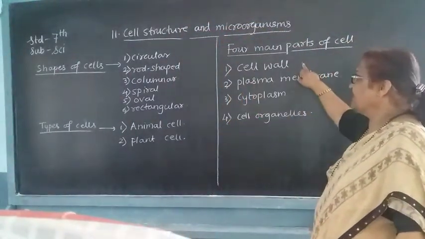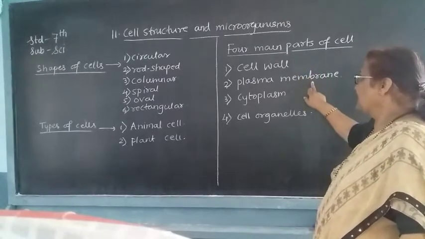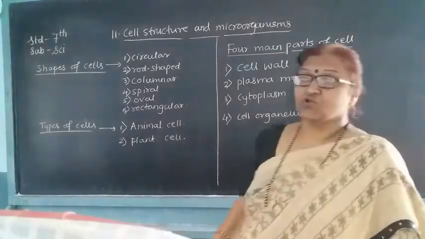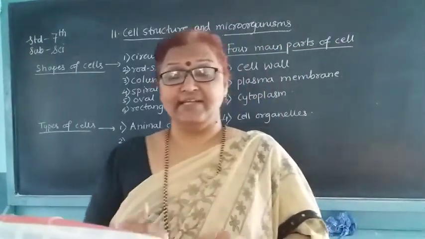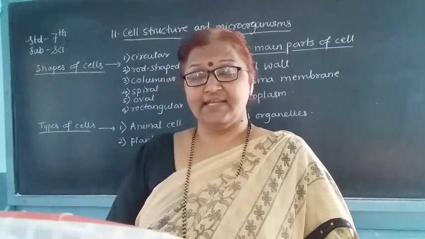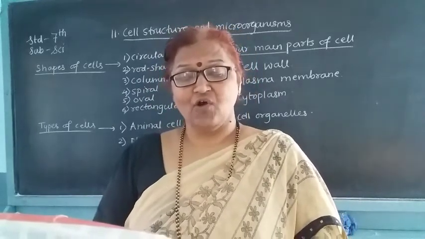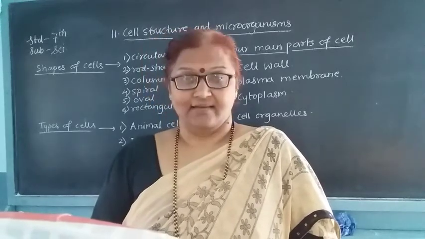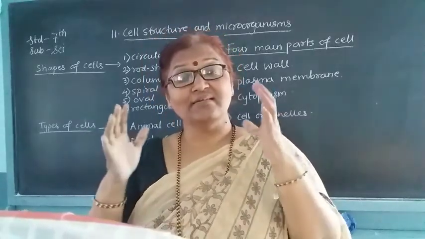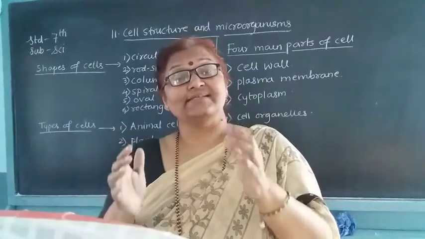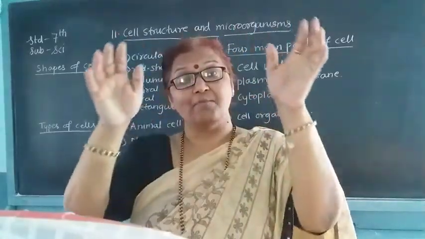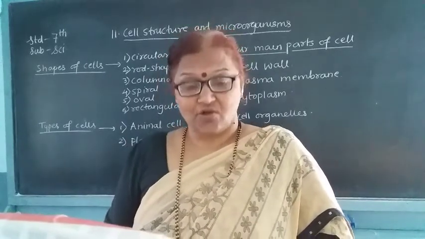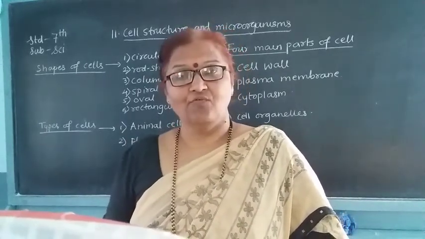Which are they? See here: cell wall, plasma membrane, cytoplasm and cell organelles. So we are going to study this in detail. See, first, what is the cell wall? The cell wall is nothing but the outermost covering of the cell. That means whatever organelles are present inside the cell, they are bounded by a membrane, and that membrane is called the cell wall.